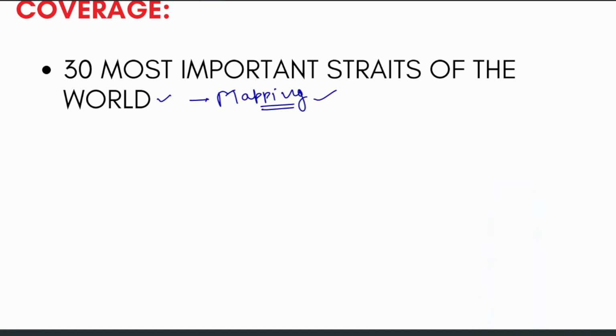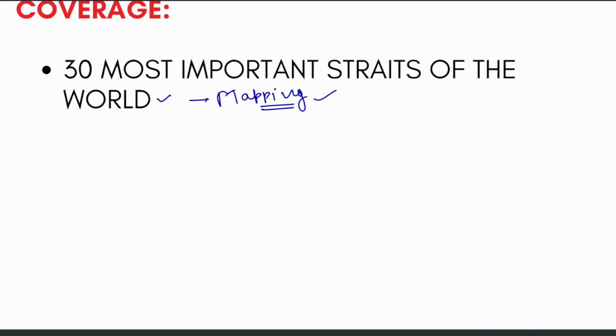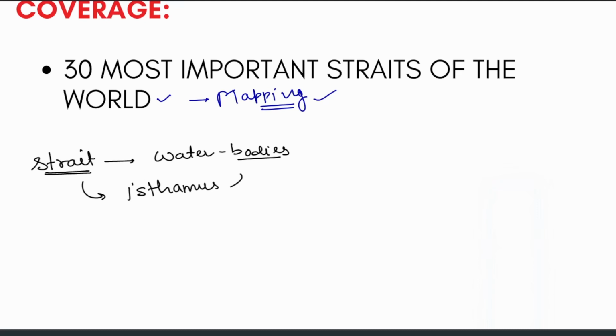Okay, so let's first start with some basic facts. So what is a strait? A strait means a narrow passage that connects two different water bodies. All right, one more thing, how is a strait formed? This can be formed because of an isthmus fracture, basically tectonic plate movement. And there can be various reasons also.